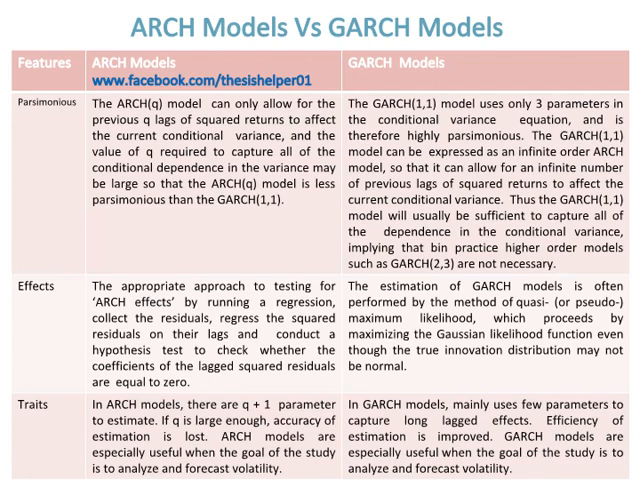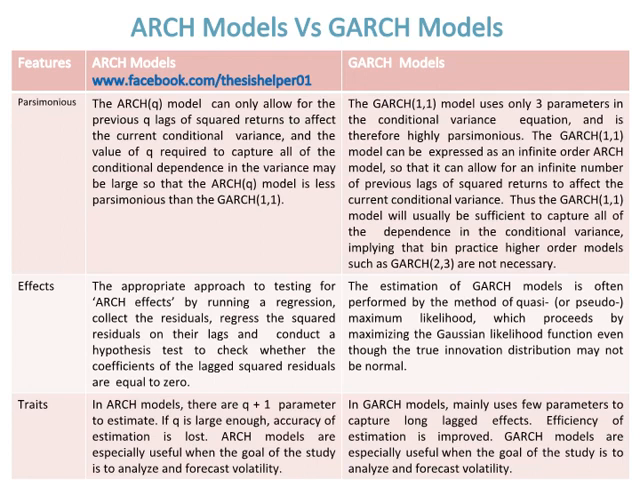The appropriate approach to testing for ARCH effects is to run a regression, collect the residuals, regress the squared residuals on their lags and conduct a hypothesis test to check whether the coefficients of the lagged squared residuals are equal to 0. Whereas, the estimation of GARCH models is often performed by the method of quasi or pseudo-maximum likelihood, which proceeds by maximizing the Gaussian likelihood function even though the true innovation distribution may not be normal.